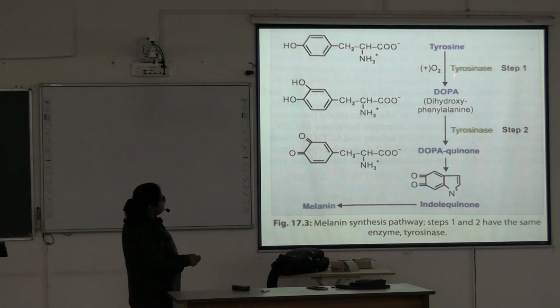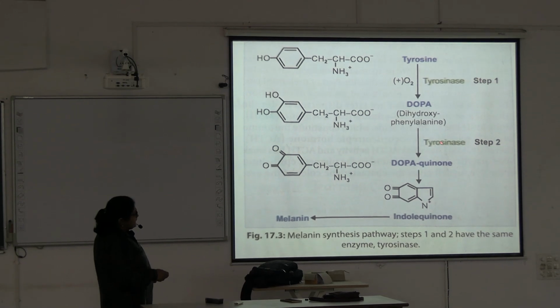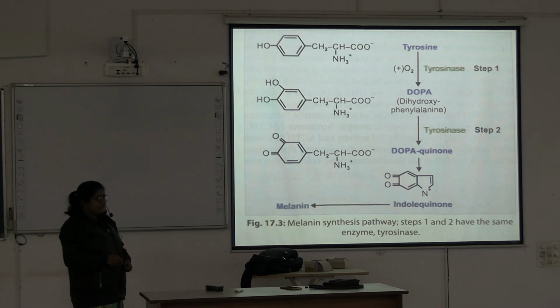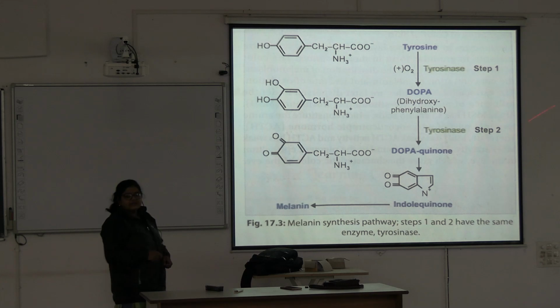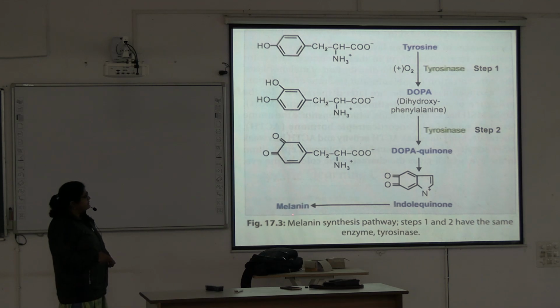Here the first two step enzyme is tyrosinase, and after the first step there is production of DOPA or dihydroxyphenylalanine. Then again by tyrosinase it converts to dopaquinone. This dopaquinone spontaneously, or non-enzymatically, means here no enzymes are required, forms the indolequinone and then melanin.